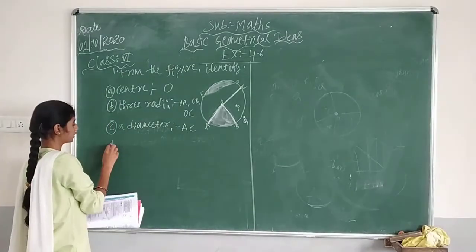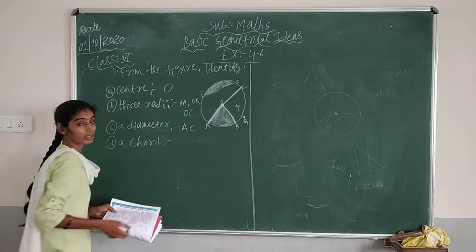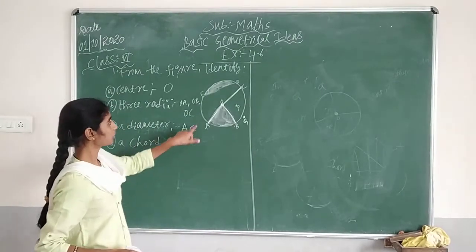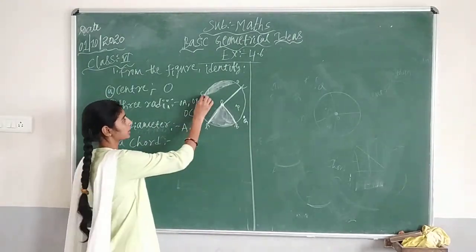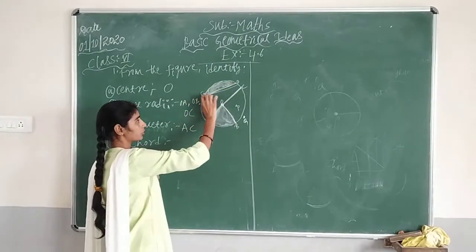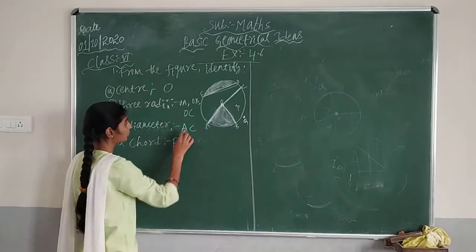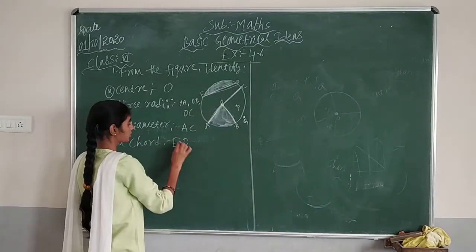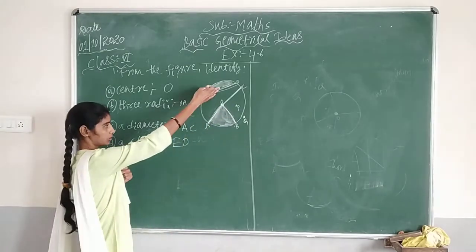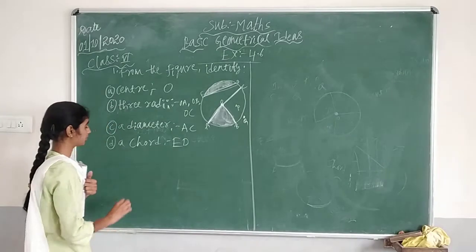Then next D, a chord. A chord is also like a diameter but it is not going to pass through the center. So from this figure, this line you all can see, yes or no, which is not passing through the center. So this line we call a chord. So which is that line? ED. So ED is a line which is not passing through the center, we can take it as a chord. Suppose if it is passing through the center, then it will be a diameter.